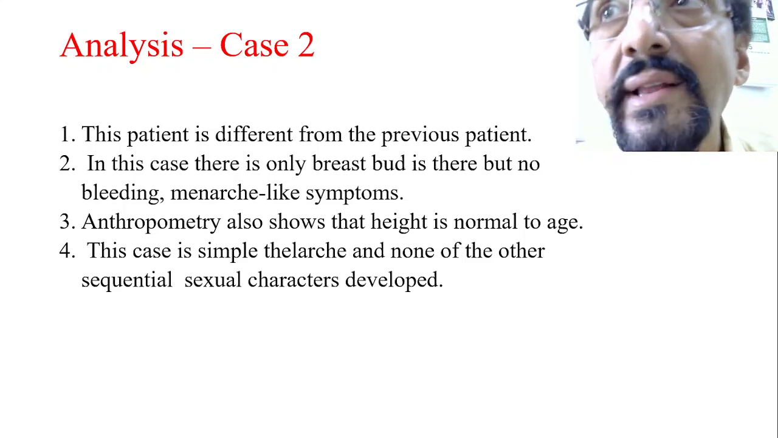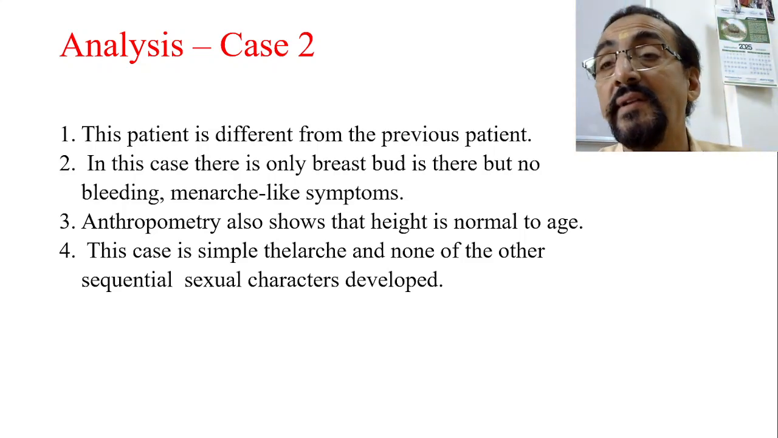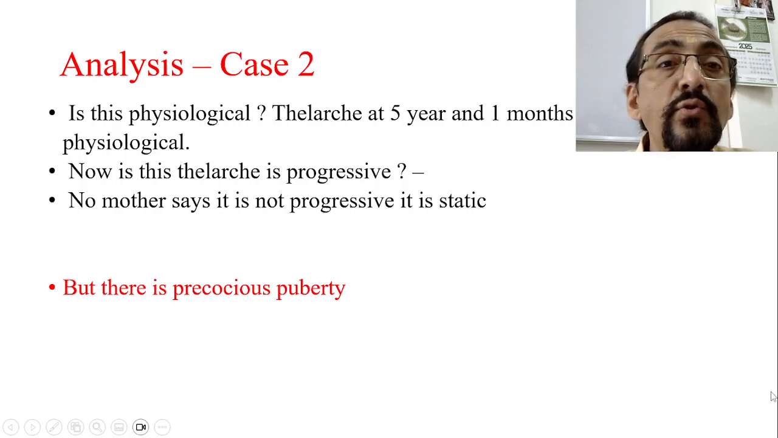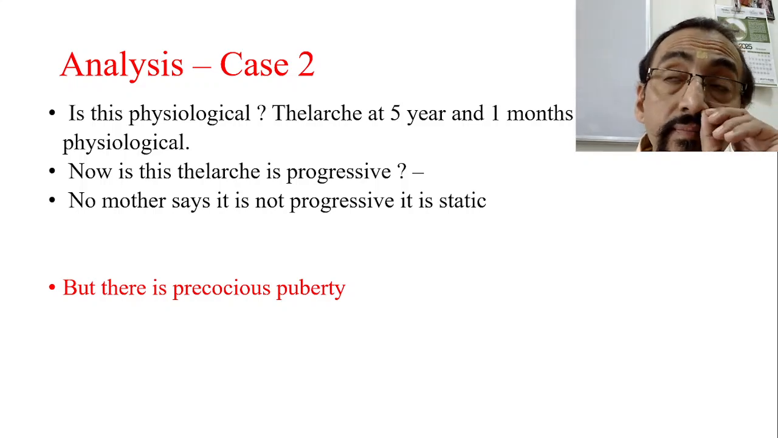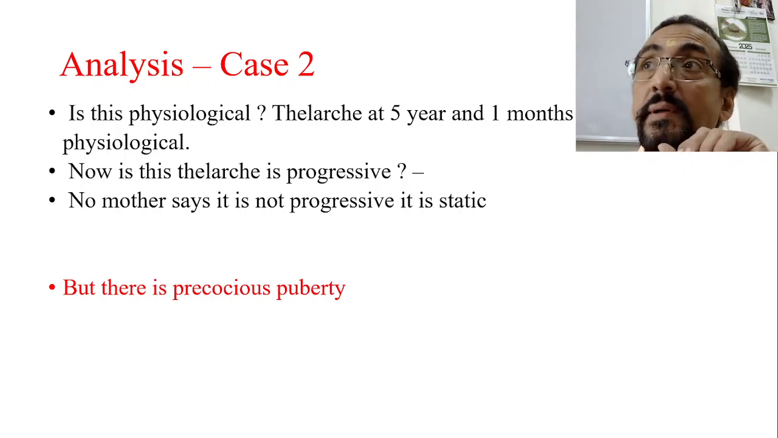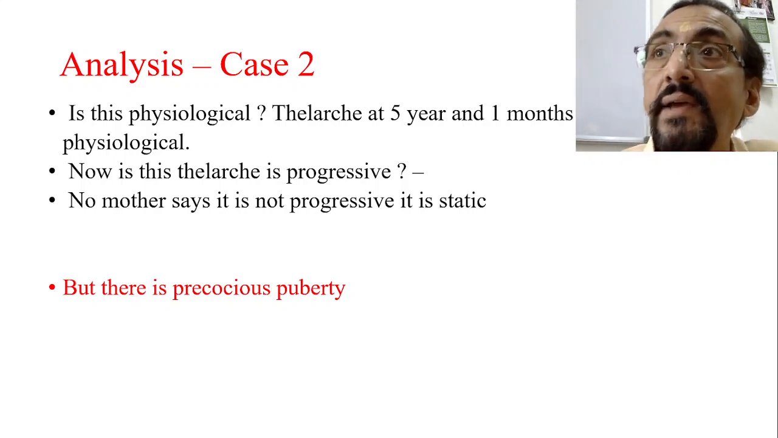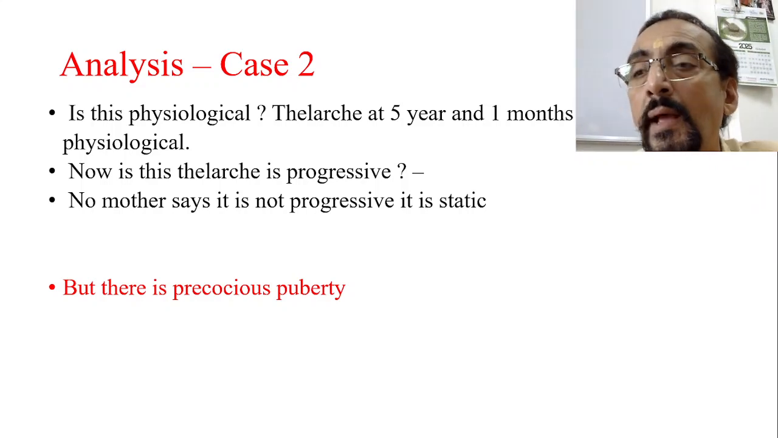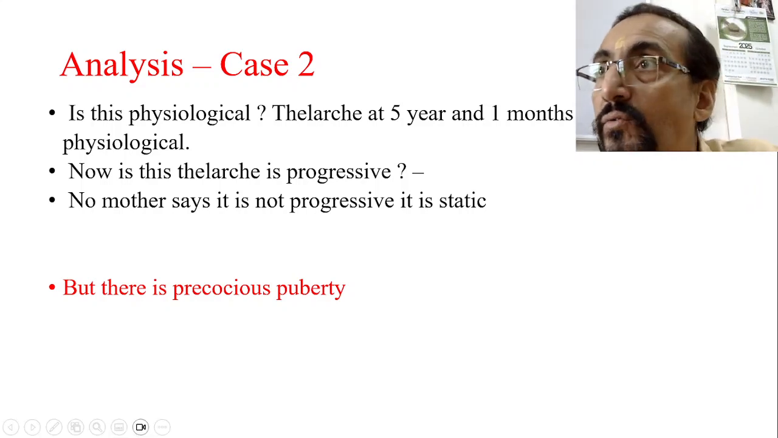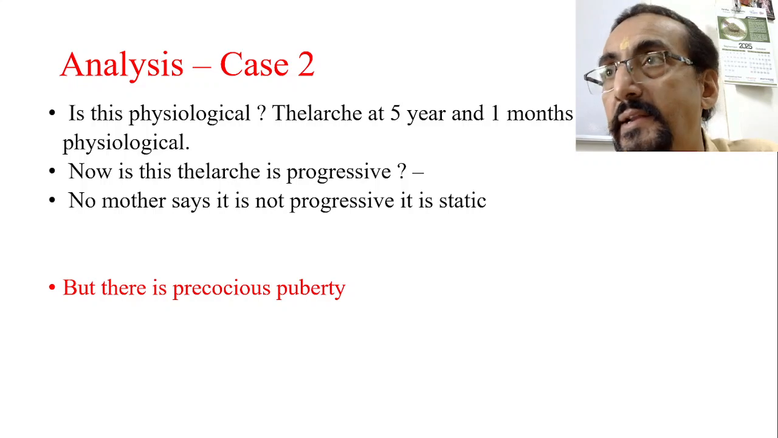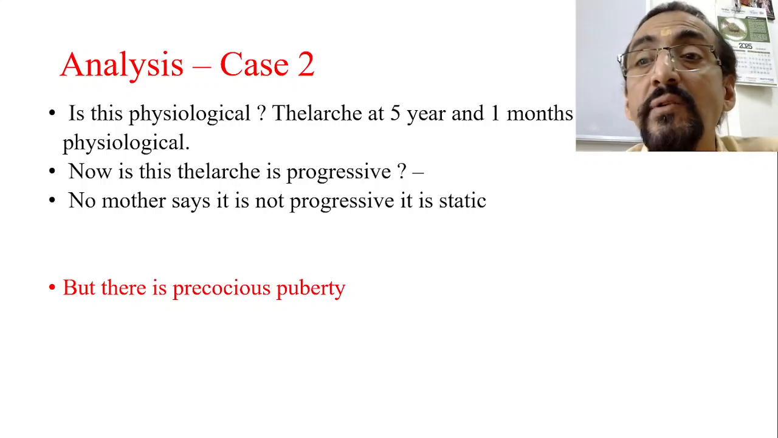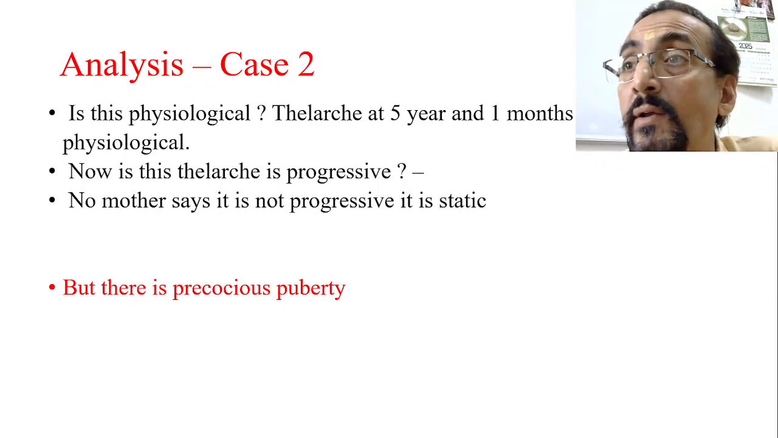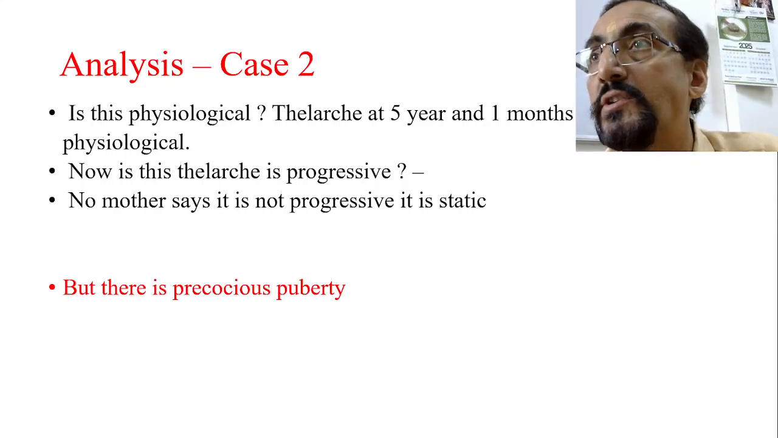But the question comes, why did this telarche occur, isn't it? Why did this happen? Before that, another question: is it physiological or is it pathological? Telarche happening at 5 years and 1 month, I think, is never physiological. Usually, physiologically, telarche starts at 8 years. Now, at 5 years and 1 month only things have started, so it cannot be a physiological one.